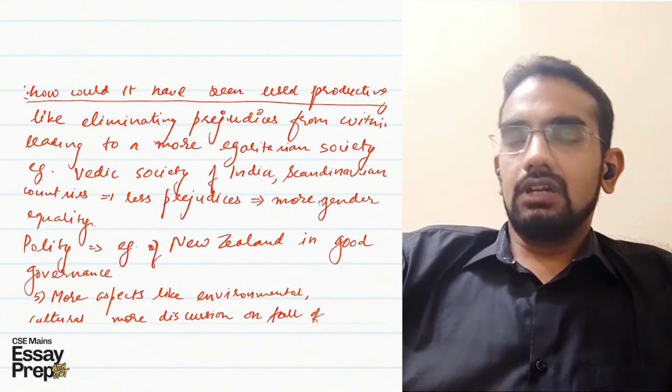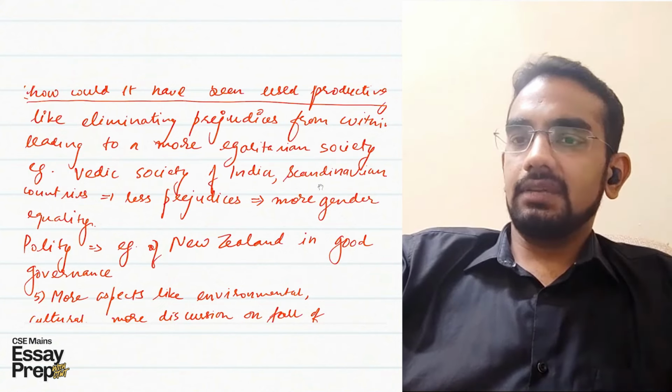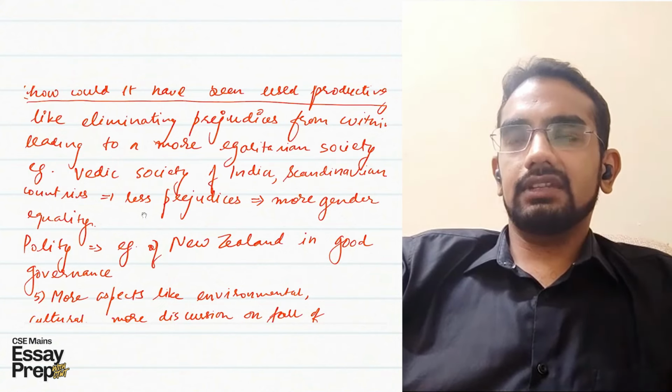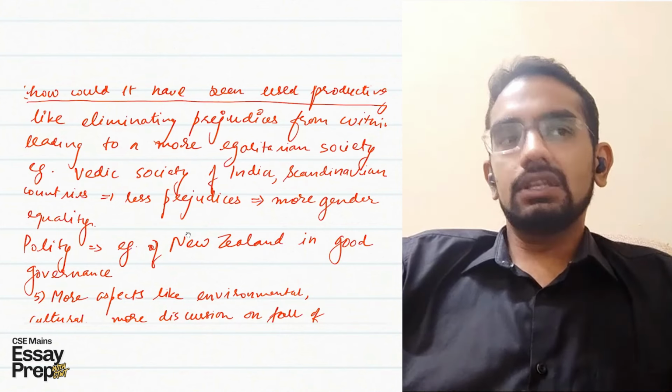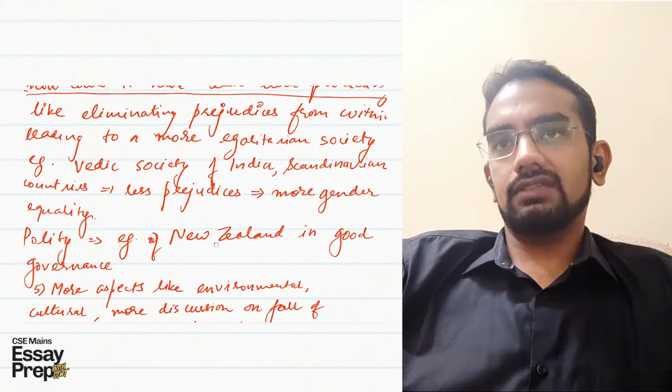And even now we can take the examples of the countries which have been able to eliminate this negativity, like the Scandinavian countries, which are doing much better in gender parity index because they have less prejudices. So the water of negativity is not inside, so they are doing much better.